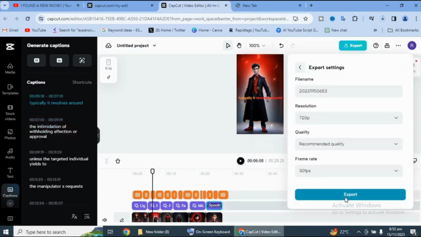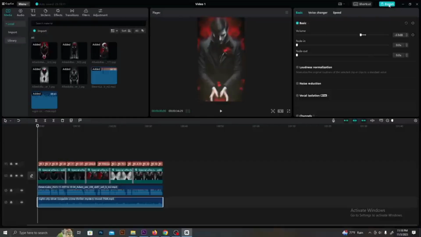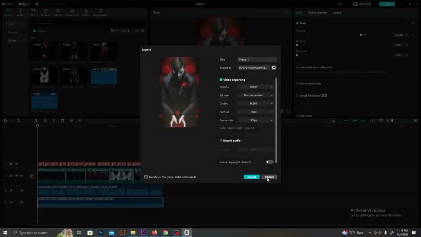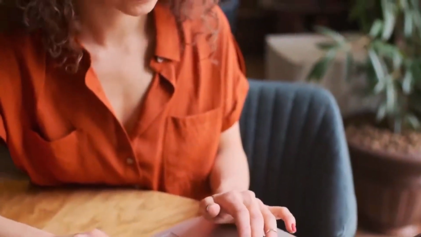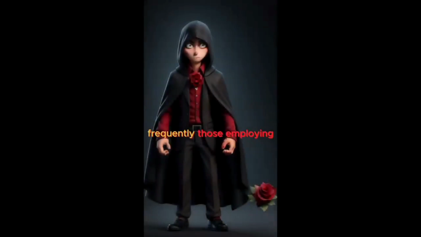Publishing and optimization. Exporting and uploading. Export your finished video from CapCut and upload it to your YouTube channel. Aim for consistency by uploading at least 4 videos per day to maintain audience engagement.